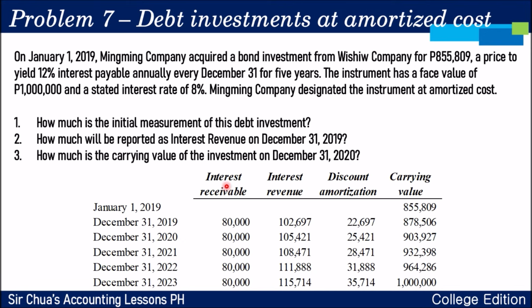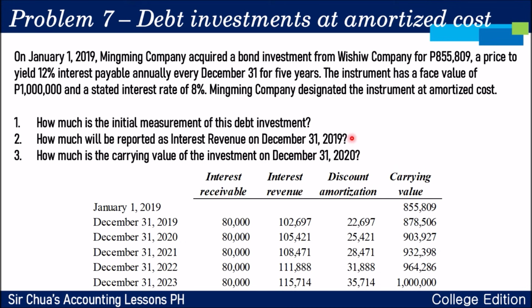The difference between your interest receivable and interest revenue will be your discount amortization. Ngayon naman, this time, i-add mo siya para makarating ka dun sa 1 million. So, 855,809. Ma-add mo po si 22,697, 878,506. So, for question number 1, the answer is 855,809.